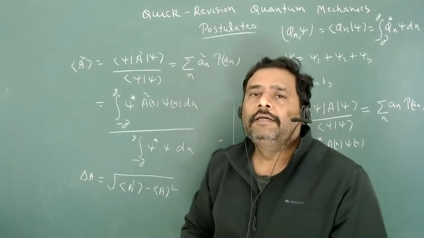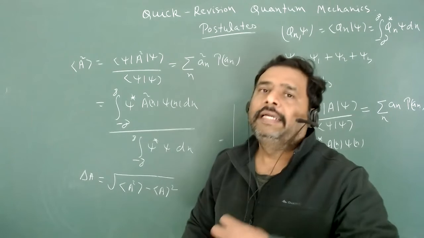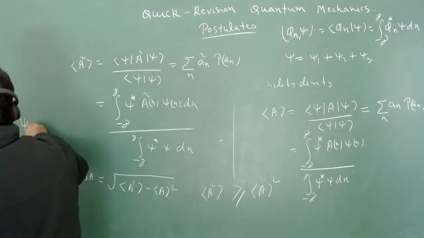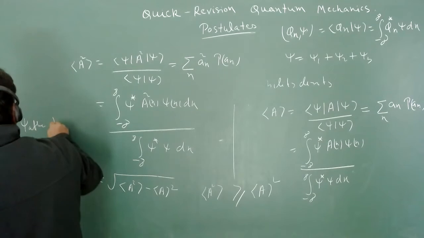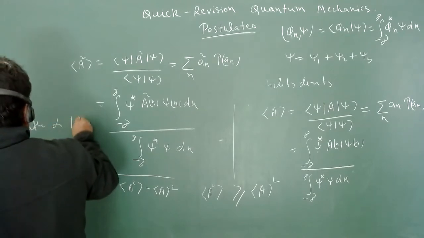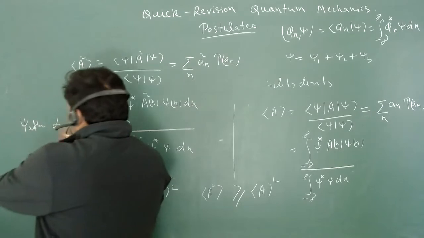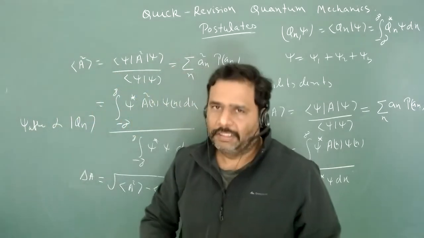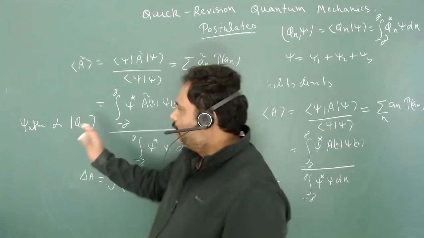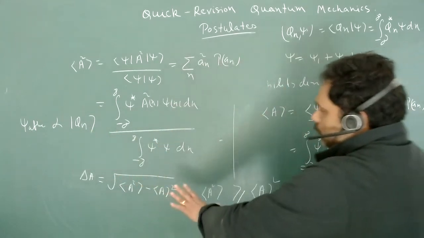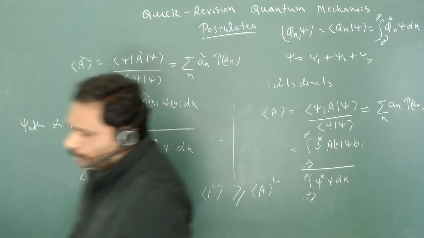After the measurement of psi, if you get eigenvalue an, then your state psi after the measurement is proportional to nothing but phi n. But I don't think that this question will come into your JAM examination. It can come into TIFR or other exams, but obviously you have to focus on this type of calculation, how you are going to calculate all this.